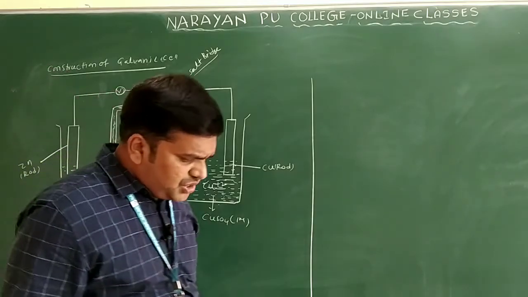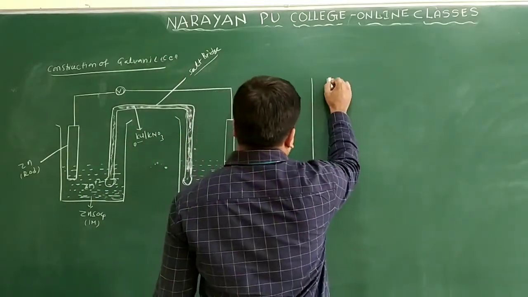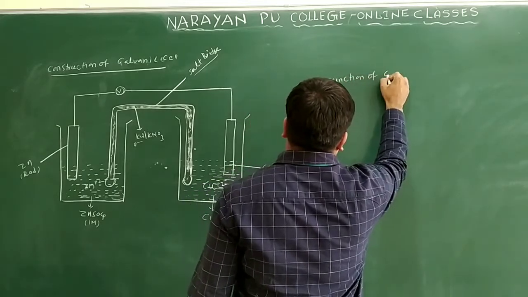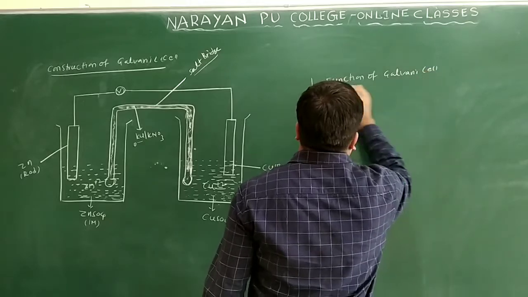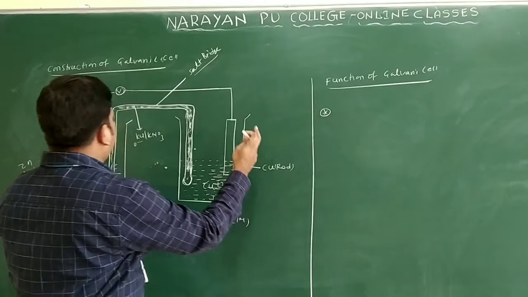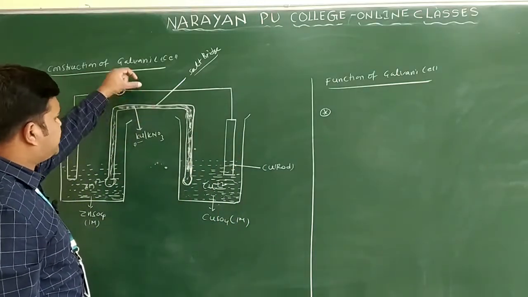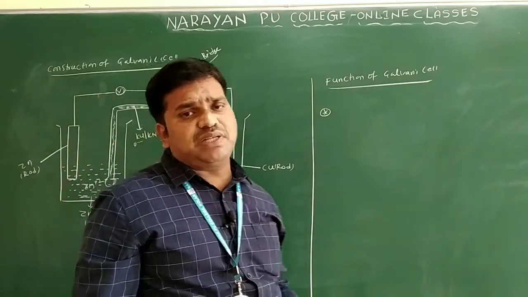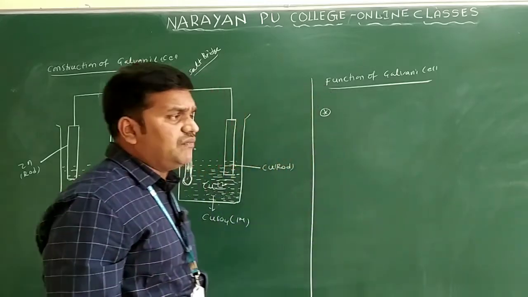Now we will see how the galvanic cell functions. Whenever you complete the circuit between the two cells with the salt bridge and voltmeter, some chemical reactions take place.